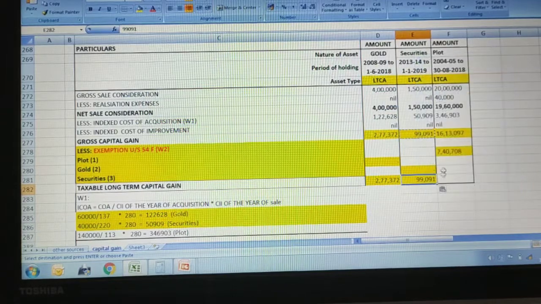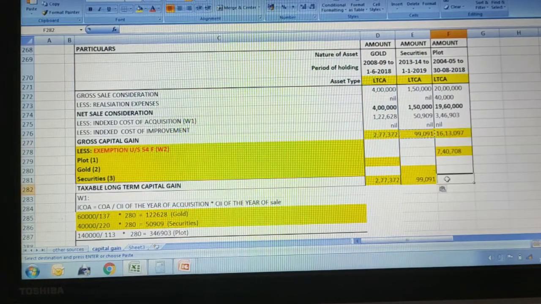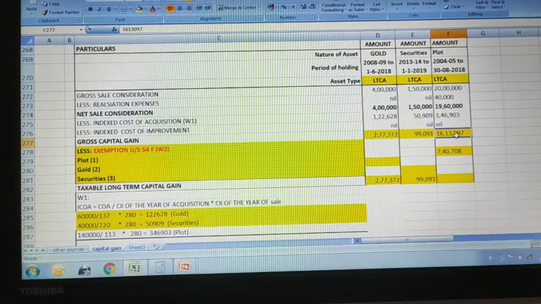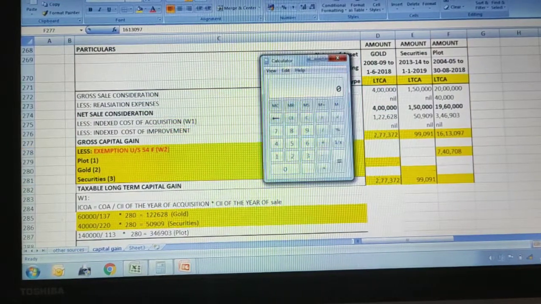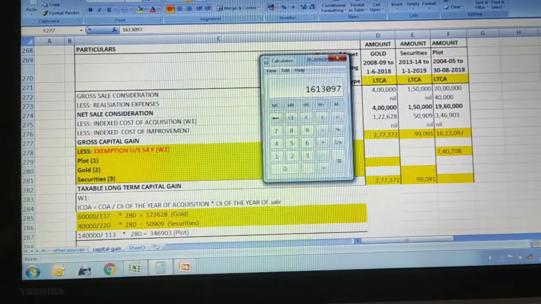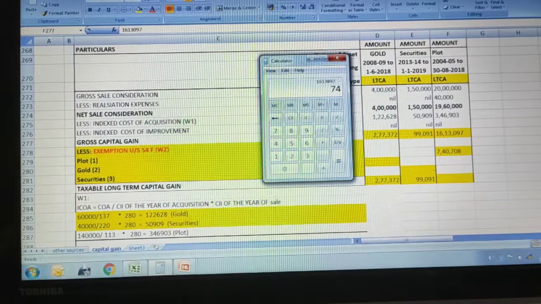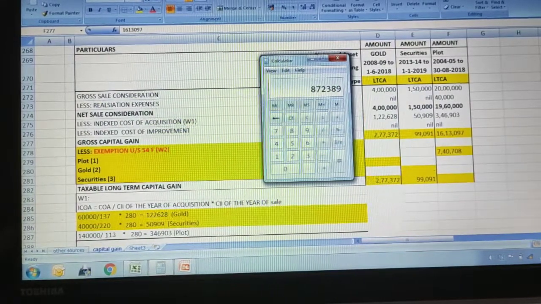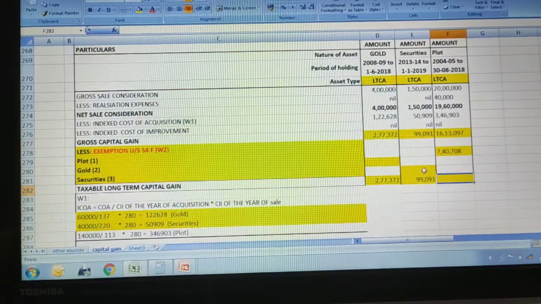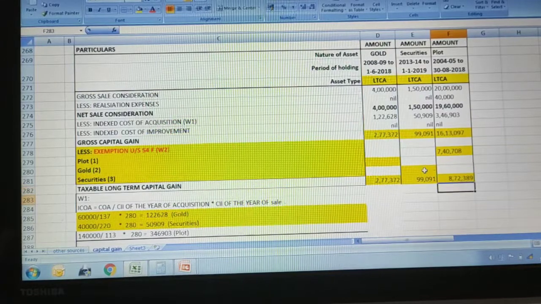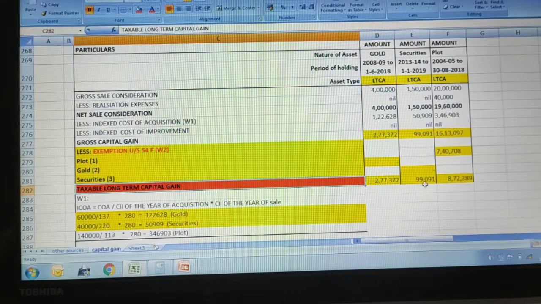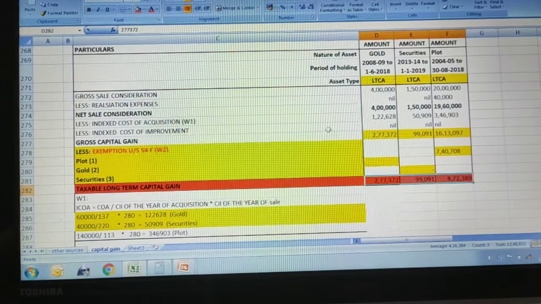It is the taxable value. But in the case of the plot, the gross capital gain is 16,13,097. That will be subtracted with 7,40,708. So you will get 8,72,389. So these are the final values. Hope you have understood this. If you have any doubts, you can ask in the comment section.